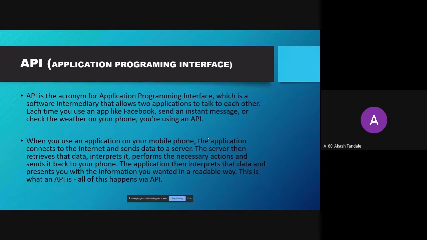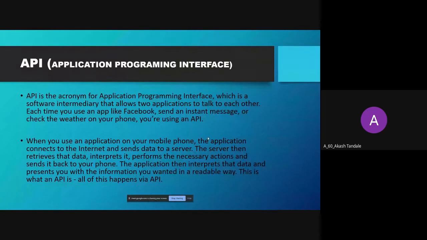Next, API. API stands for Application Programming Interface. It is a software intermediary that allows two applications to talk to each other. Each time you use an app like Facebook or check the weather on your phone, you are using an API.